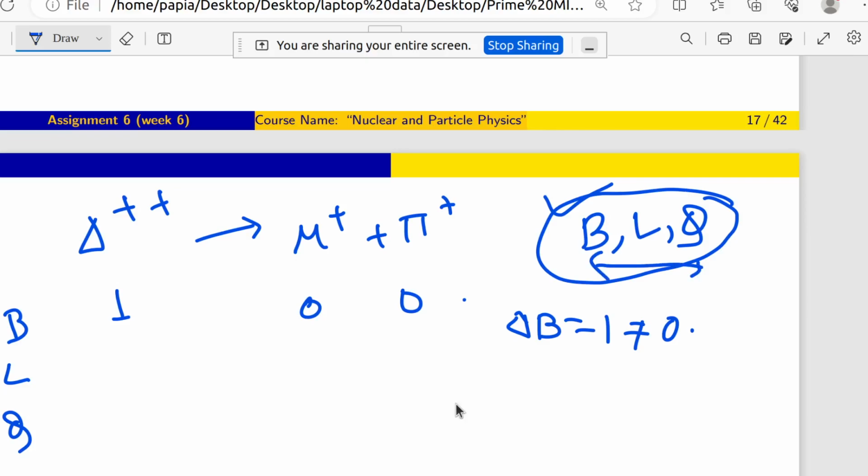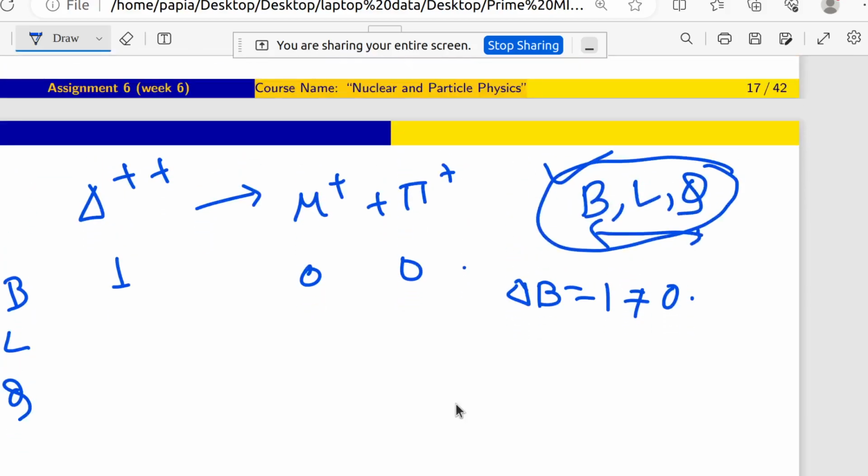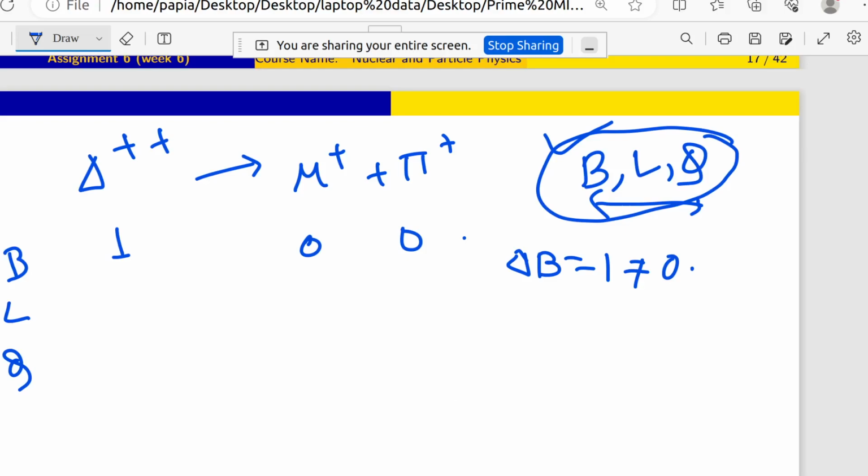Now coming to L. For L you can see that delta plus plus is not a lepton. Mu plus is a lepton, with lepton number, sorry, this will be minus 1, because mu minus has lepton number plus 1 and mu plus is the antiparticle of mu minus, so the lepton number for mu plus will be minus 1.